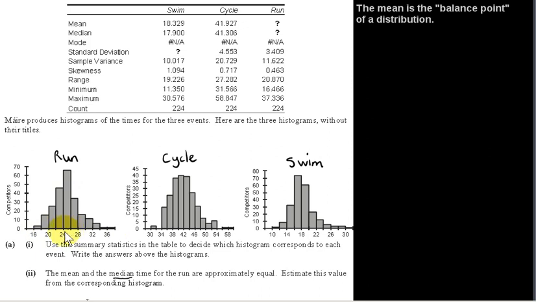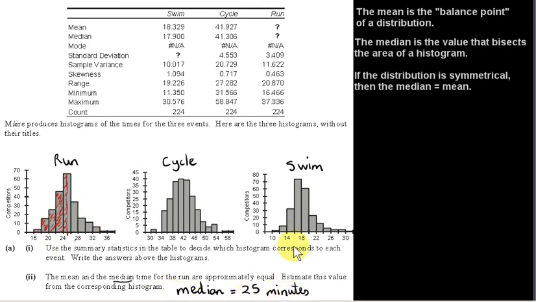Now, from this histogram, the median looks like it's between 24 and 26. This value here is 26. 26 is certainly too big. The area to the left of 26 is greater than the area under the histogram to the right of 26. 24 is certainly too small. The area under the histogram to the left of 24 is less than the area under the histogram to the right of 24. So it appears that the median is somewhere between 24 and 26. We could say that the median is 25. That's accurate enough based on this histogram. The times, by the way, are in minutes.